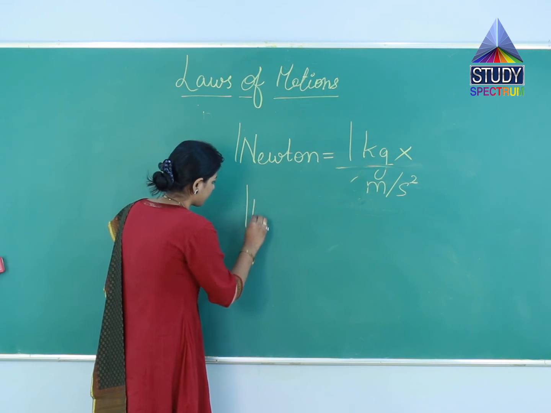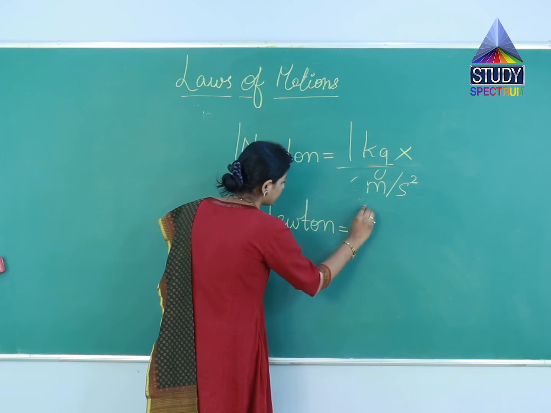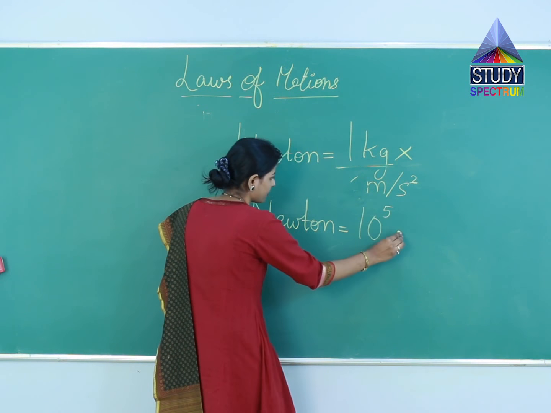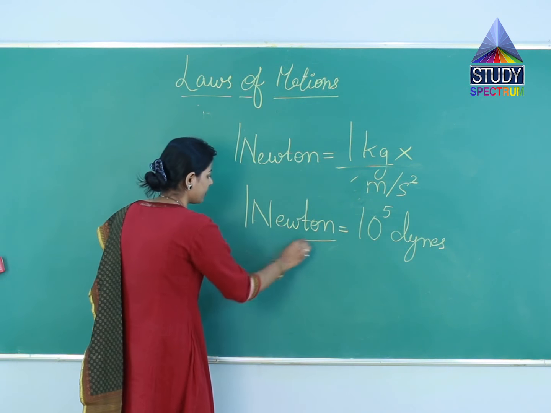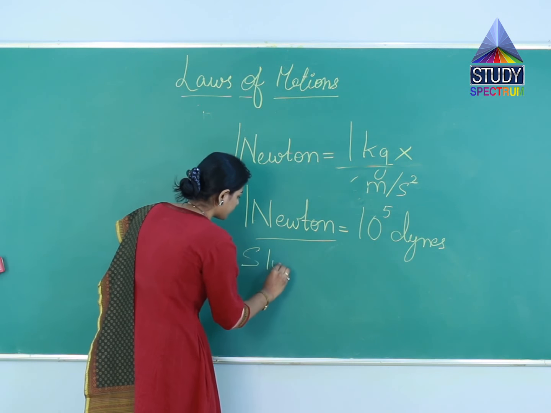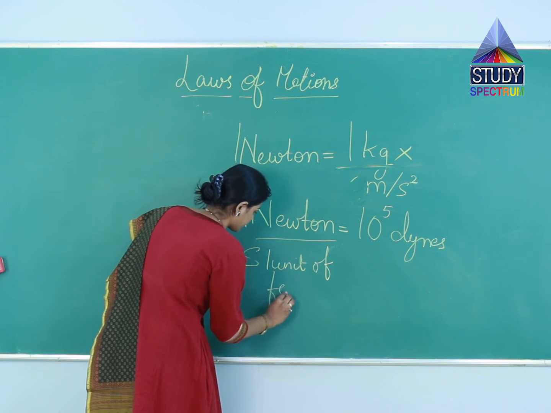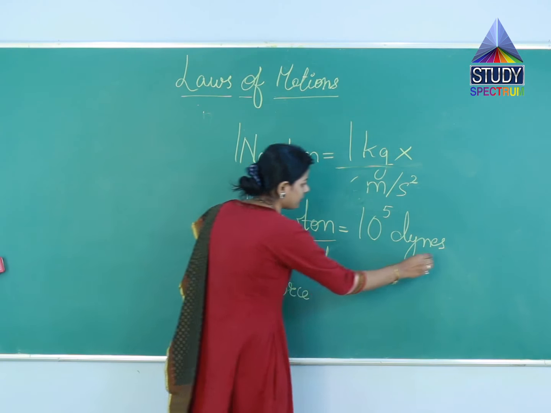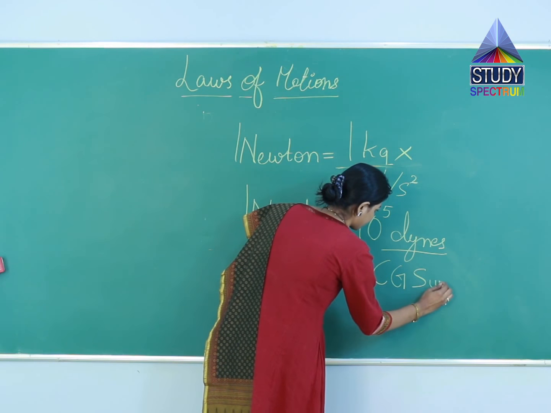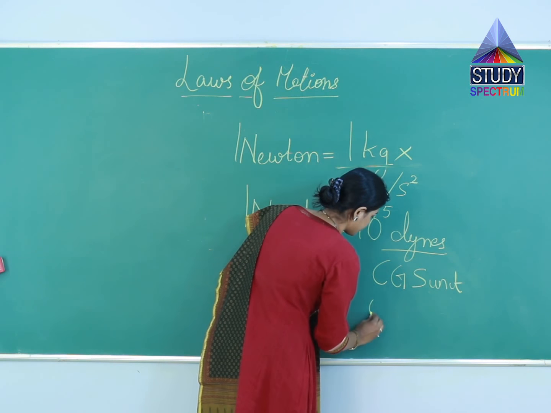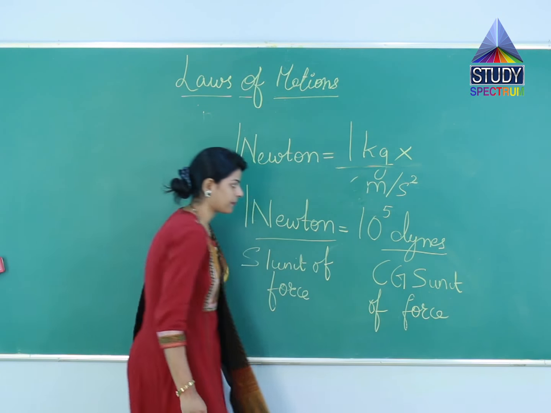1 Newton is also equal to 10 raised to 5 dynes, where Newton is the SI unit of force and dyne is the CGS unit of measurement of force.